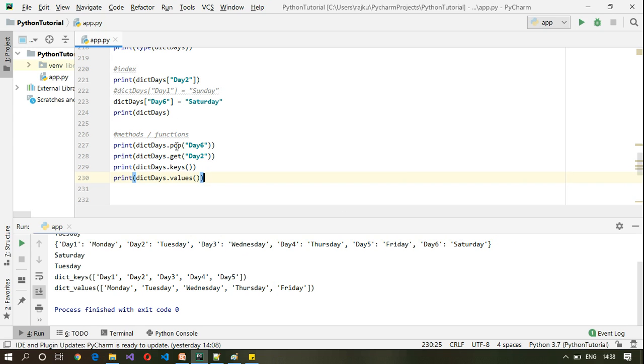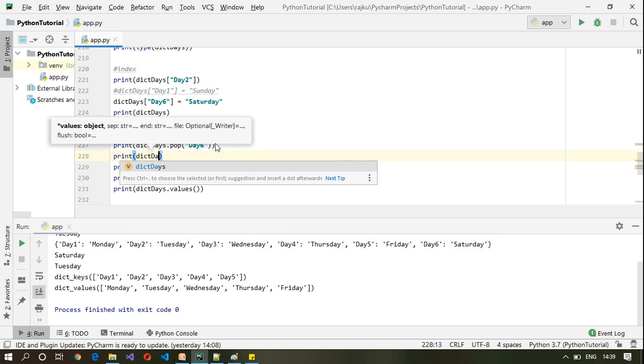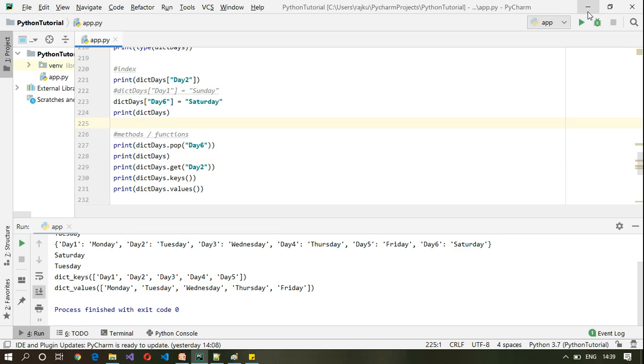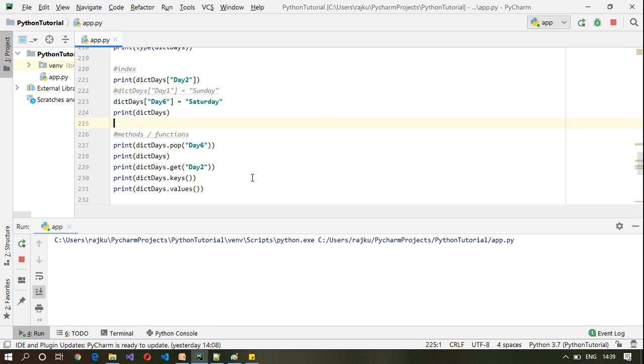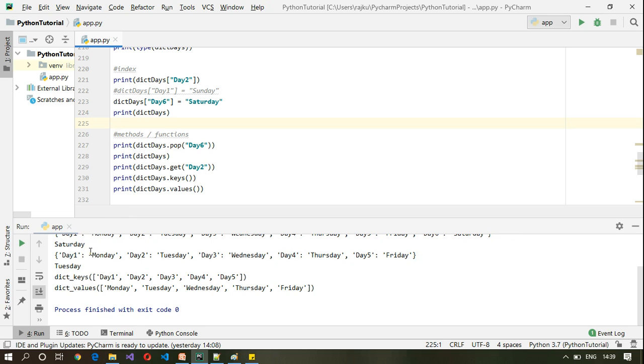Okay, so we have taken out day 6. After taking out day 6, let us print the dictionary. Let me execute this again. After taking out day 6, we are left with the initial dictionary with up to day 5.